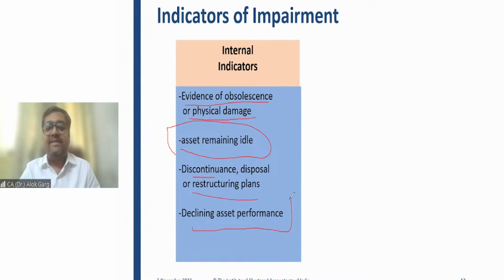Declining asset performance. Earlier your car was giving a mileage of 15 kilometers per liter. Now it started giving a lower mileage. It is giving 12 kilometers per liter, 10 kilometers per liter. It means it is a declining asset performance, right? It is again an internal indicator of impairment, right?